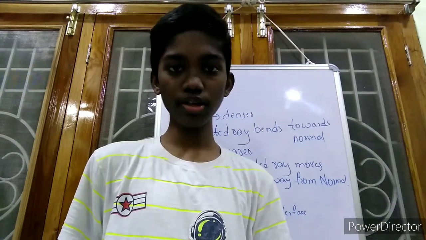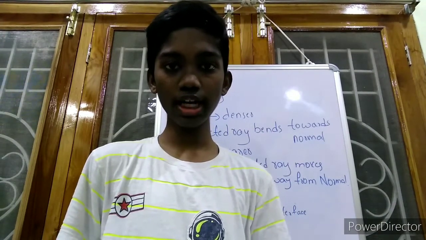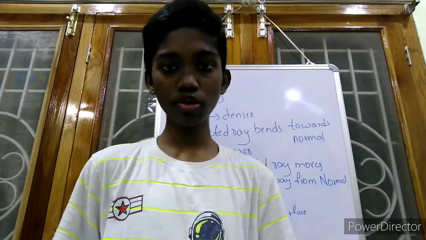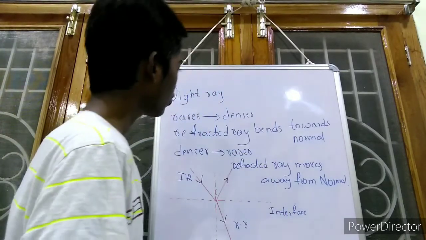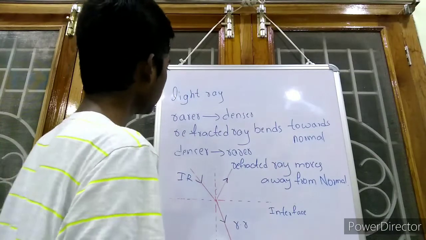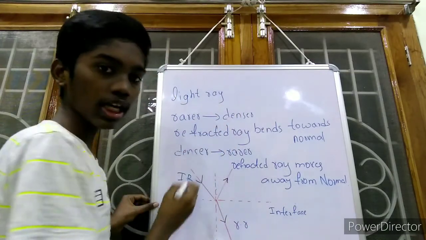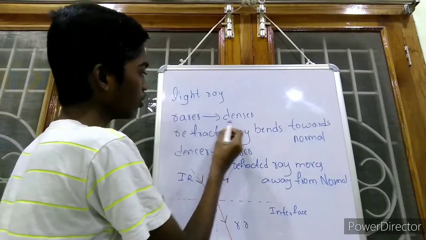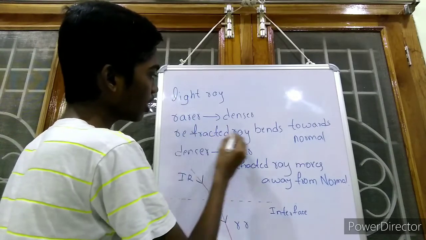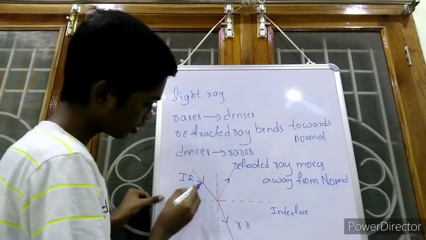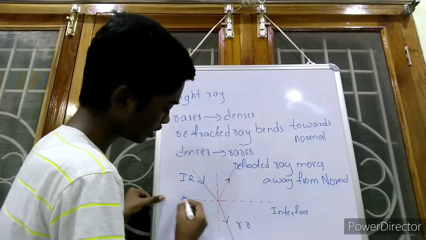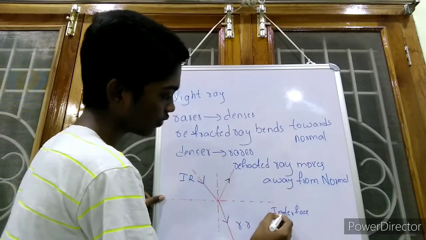In this video, I will explain some rules of refraction when light rays travel from one medium to another medium. So first we have to know some rules. When a light ray is traveling from rarer medium to denser medium, then the refracted ray will bend towards the normal. See, if we take this as the interface, this imaginary line is called the interface.